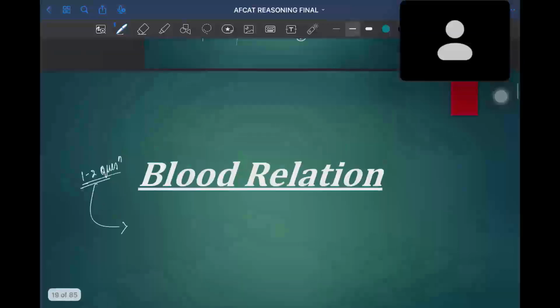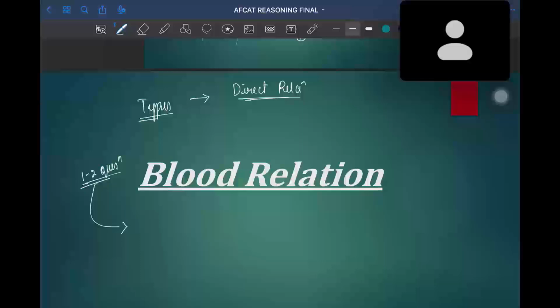The types of questions in blood relations are: first, direct relationship, where the relationship between mother, father, son, and so on is given. Second, questions that use symbols to denote different relationships. And third, questions pointing towards a picture and finding a relationship.